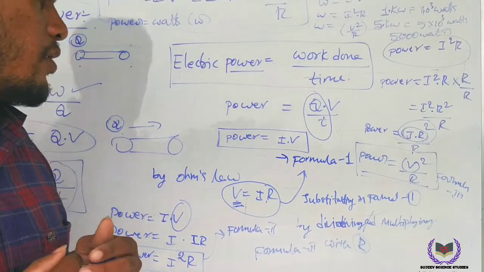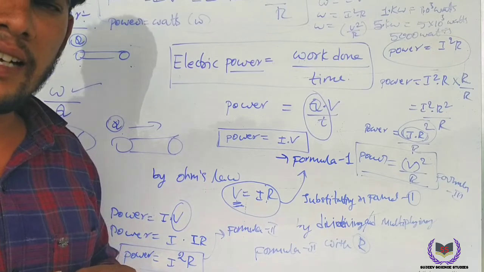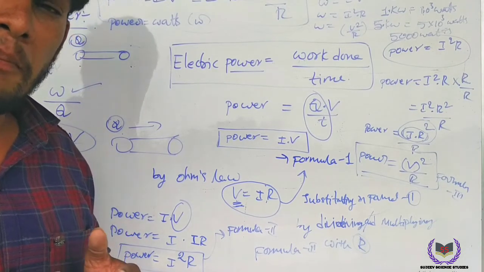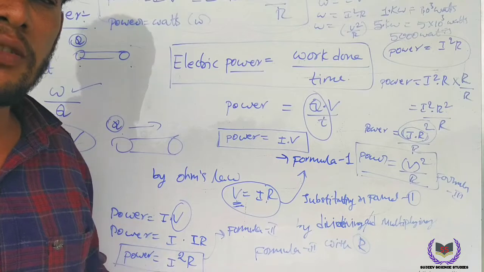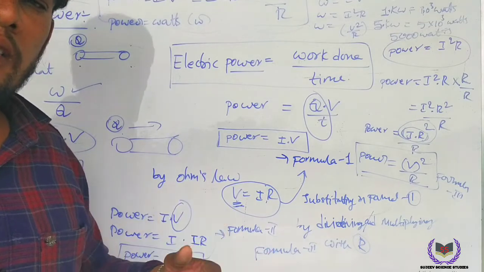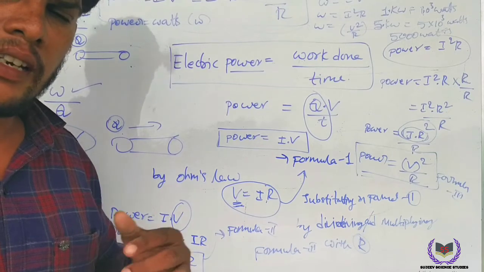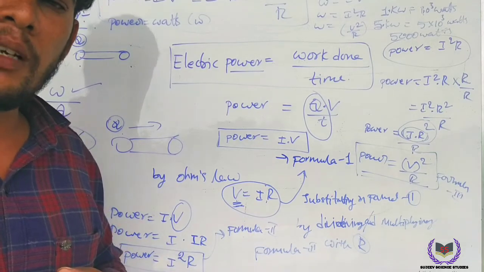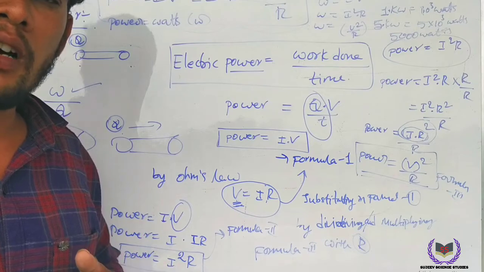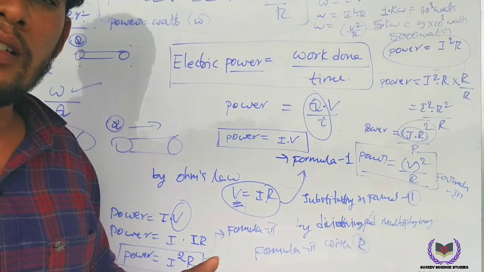Almost the electrical current chapter is completed, but we have a small pending topic, that is related to the mathematical problems of Kirchhoff's first and second law. In the next video, I will explain the mathematical problems of Kirchhoff's law, like the first law and second law.